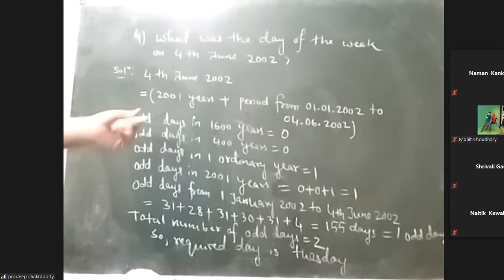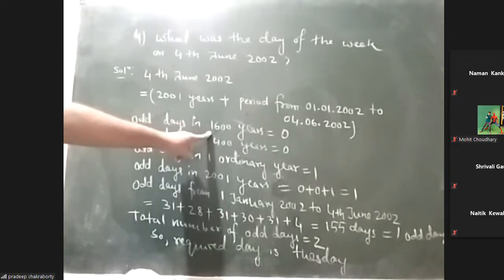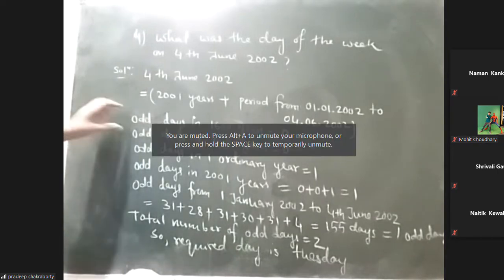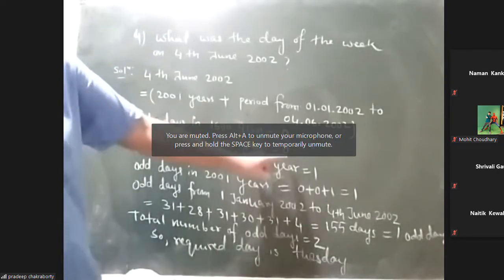Okay, that is why this reference is taken, the 1600 reference. If you are starting with odd days in 2000 years equal to 0, that also you can do. It is the same thing, because 2000 is also divisible by 400. Any year which is divisible by 400, the number of odd days will be 0. That is very simple. So till 2000 the number of odd days is 0.